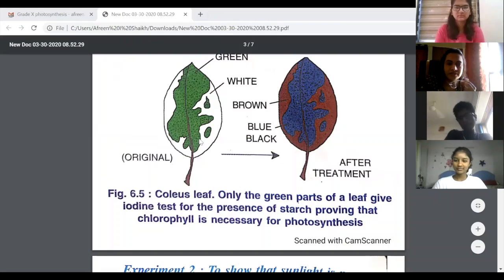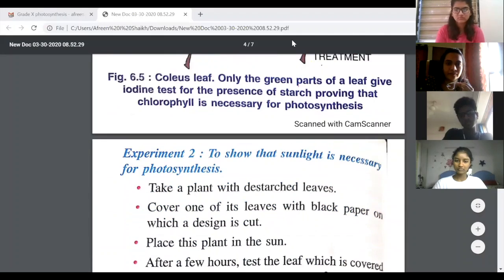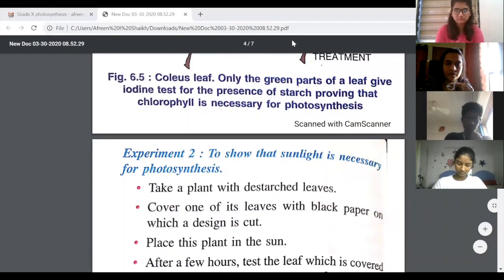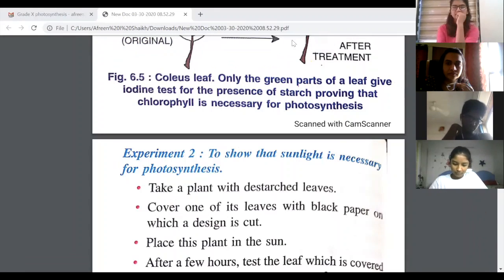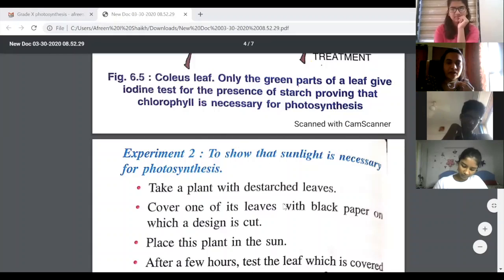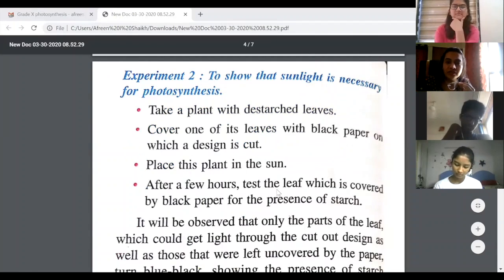Fine. So this is how the result would look. Only the green parts of the leaf give the iodine test for the presence of starch, proving that chlorophyll is necessary for photosynthesis. Okay. Now the second experiment is to show that sunlight is necessary for photosynthesis.